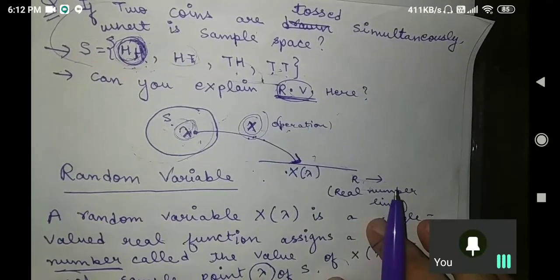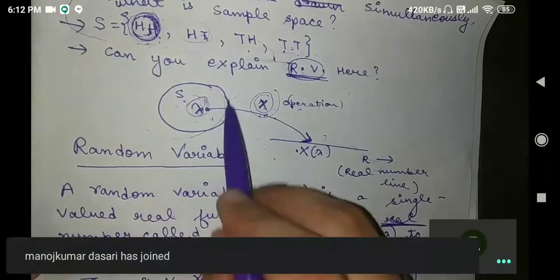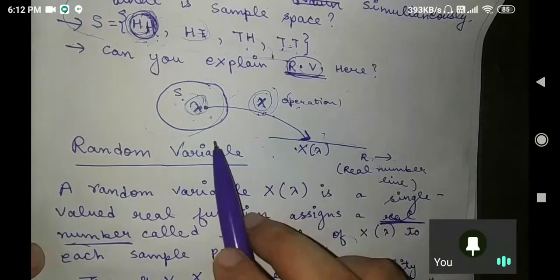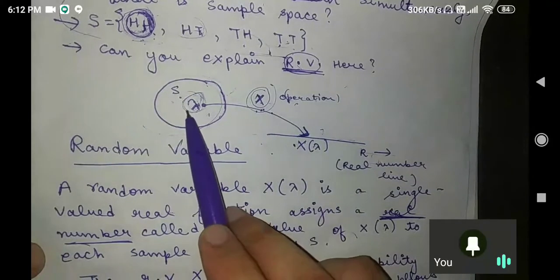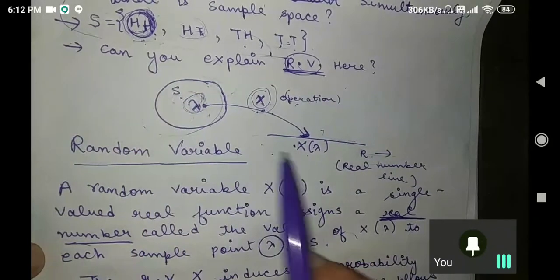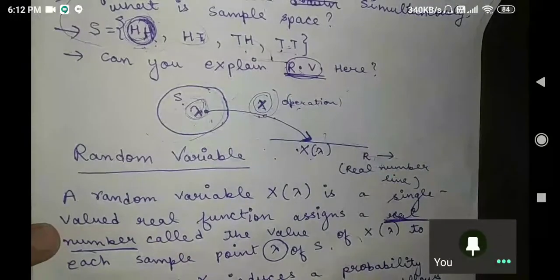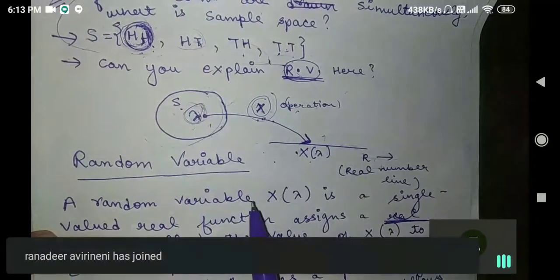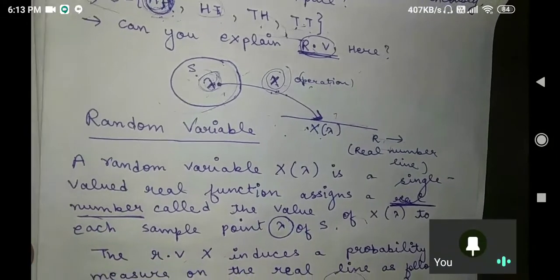Okay, no problem. See Moguram, what we are doing is that we are having one sample space. Our motive is that we are having a sample space and we are trying to assign a real value, a real number, to our events. Is that clear? Suppose you are having one outcome, head or tail. Now we are trying to assign a real value to it. Is that clear or not? Say yes or no.